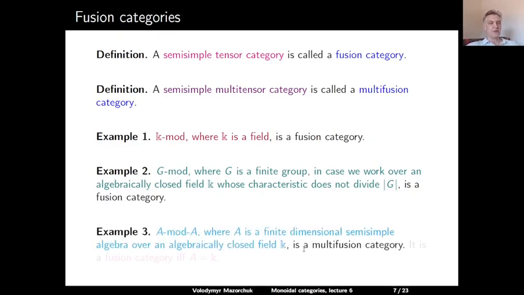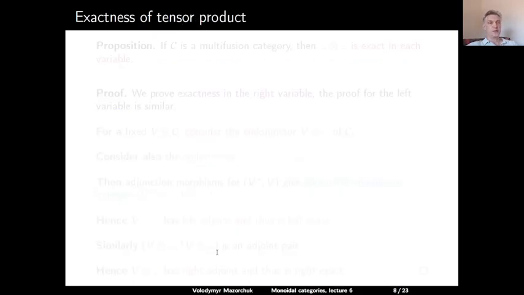And the third example: the category of all A-A bimodules, where A is a finite dimensional semisimple algebra over an algebraically closed field K. This category is a multi-fusion category, and this category is a fusion category if and only if the algebra A is isomorphic to K.